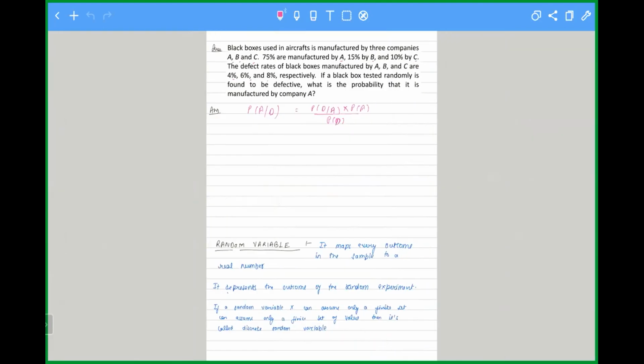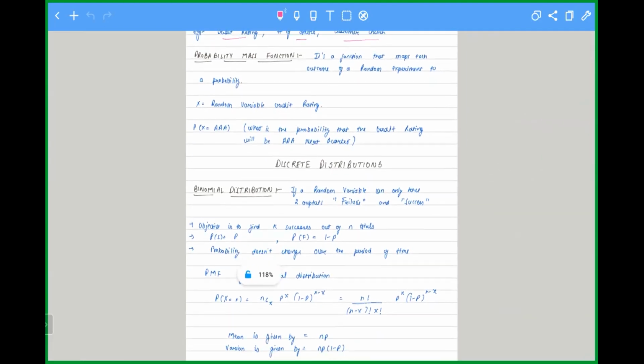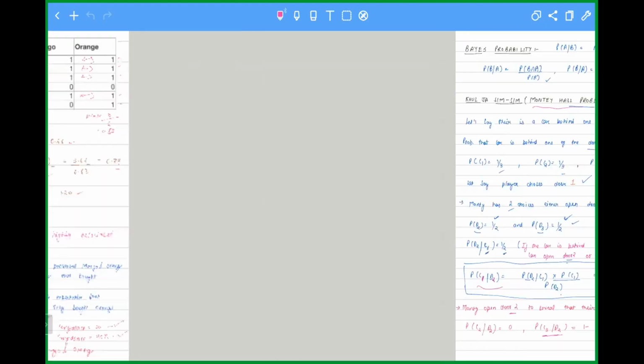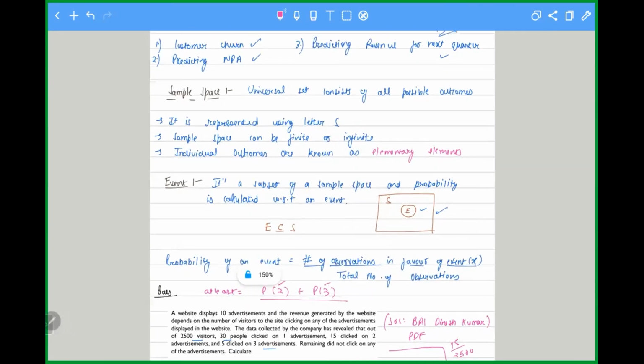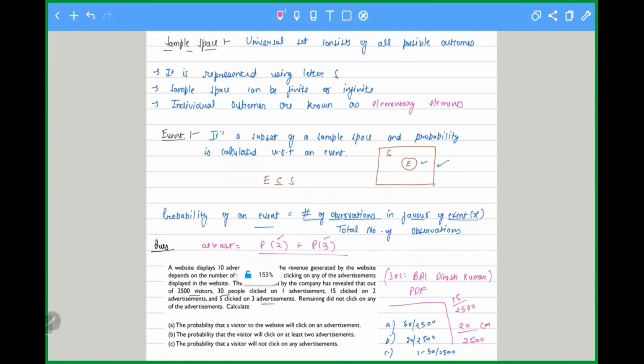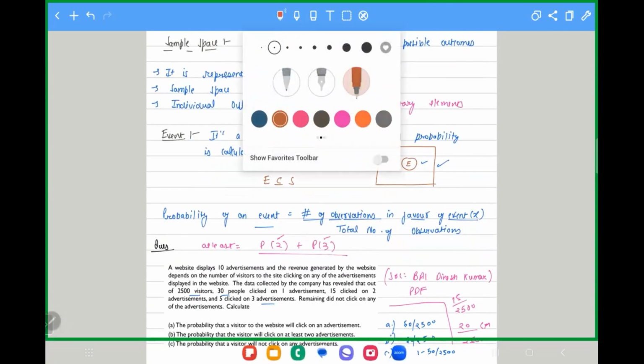Any doubt here? Can you please explain one more time what at least and at most mean? When I'm saying at least 2, what are all the things that fit the criteria? 2 and 3, minimum 2. At least 2 means a person should have clicked on a minimum of 2 advertisements. So 3 is also greater than 2 and fits. 1 will not satisfy that criteria. So when I'm saying at least 2, it means 2 and 3. When I'm saying exactly 2, it means just 2.